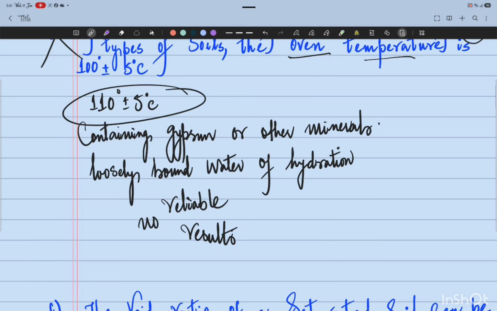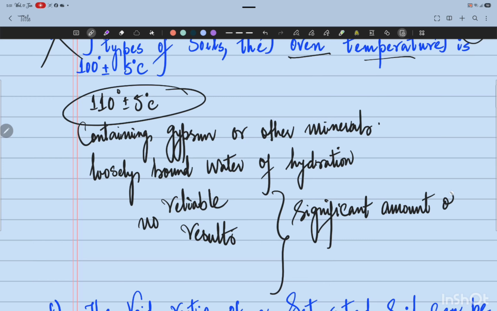This temperature range of 110 degrees plus minus 5 degrees centigrade is also not suitable for soils containing a significant amount of organic matter. For all such soils, a temperature of 60 degrees centigrade to 80 degrees centigrade is recommended.